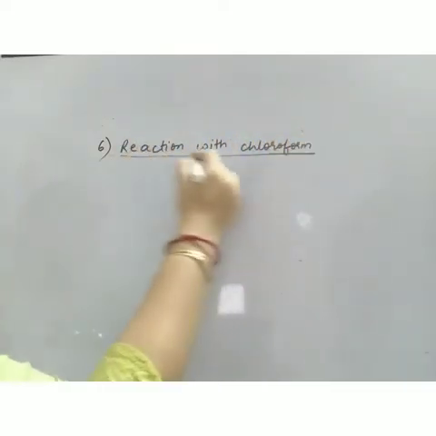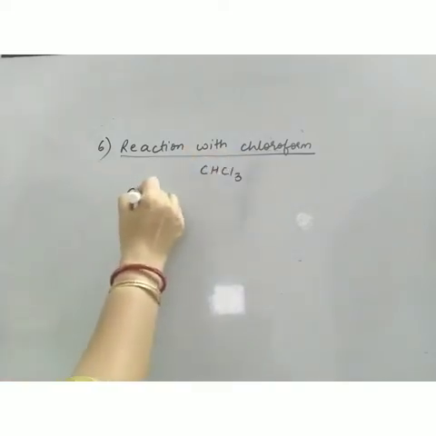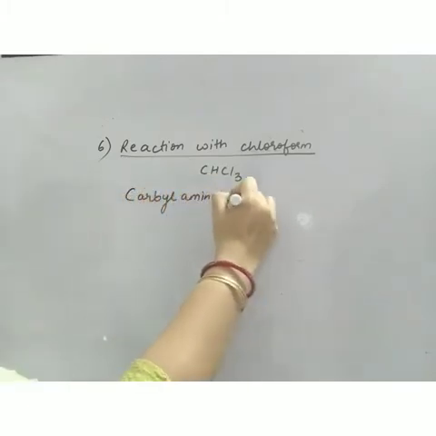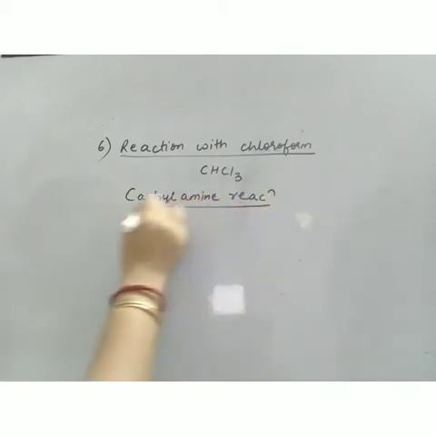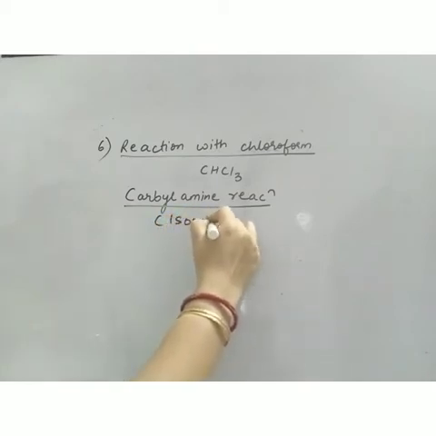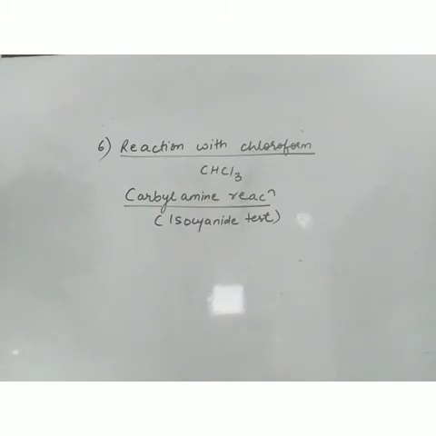What is chloroform? It is CHCl3. This reaction is known as carbylamine reaction. It is not a name reaction. Carbylamine is the name of the product formed in this reaction, or it is also known as isocyanide test. Now, what is the important thing about this reaction?